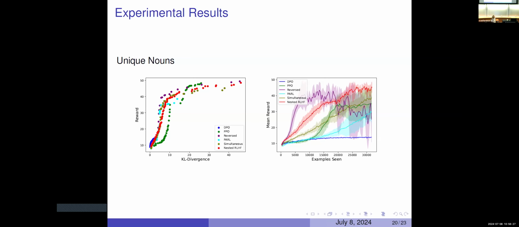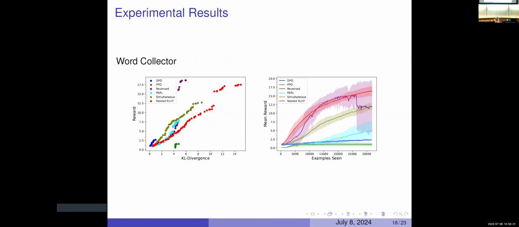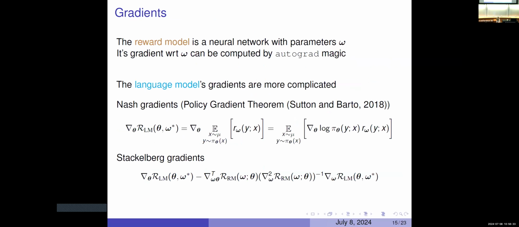So the other idea we're workshopping is whether we can actually do better with Stackelberg. What's the difference between Nash and Stackelberg? I showed you the definitions of the equilibrium, but to compute the gradients, the Nash gradient is a relatively simple thing from the policy gradient theorem, while the Stackelberg gradient is a more complicated mess, which is why we're having more trouble. It involves an inverse Hessian vector product. That's the formula there at the bottom.